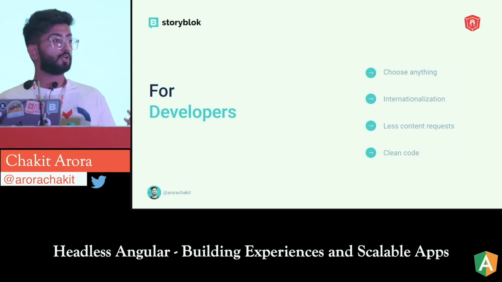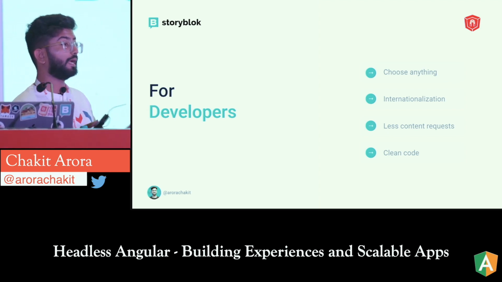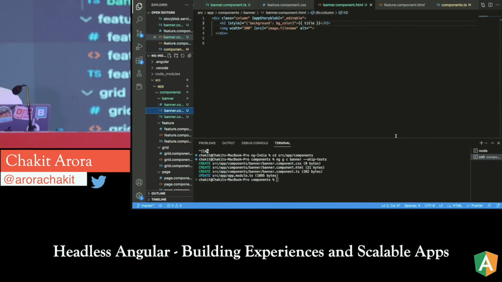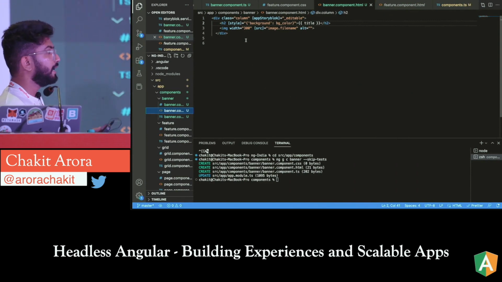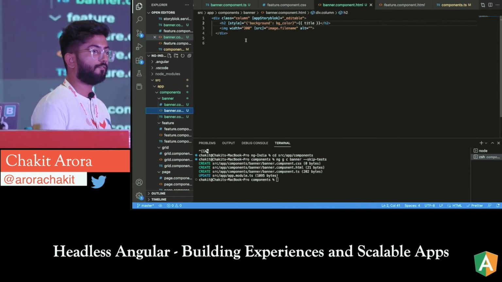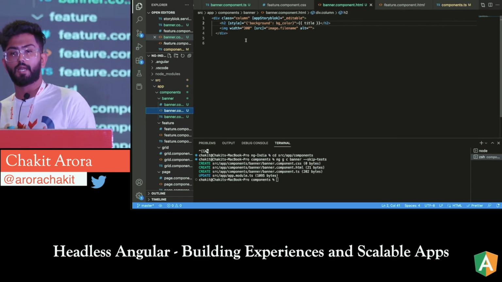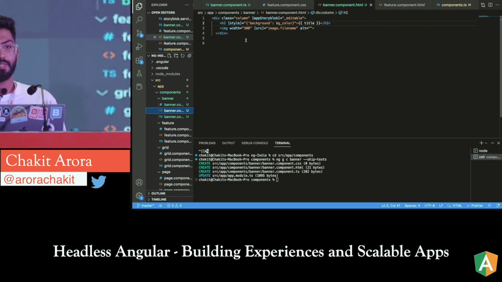Clean code: since the components are made once, you don't need to go and edit in real time. As we created it like this, it's always going to be dynamic, right? So if I want to use that component again, I can just use it and I won't have to write the code again and again. And that is going to be done from the side of the content editors themselves.